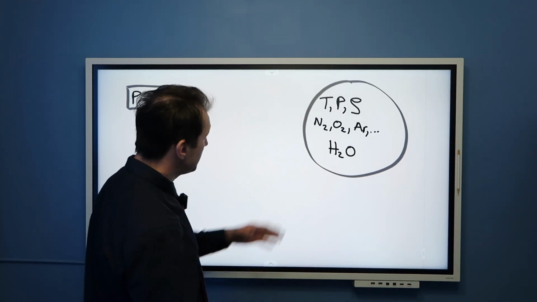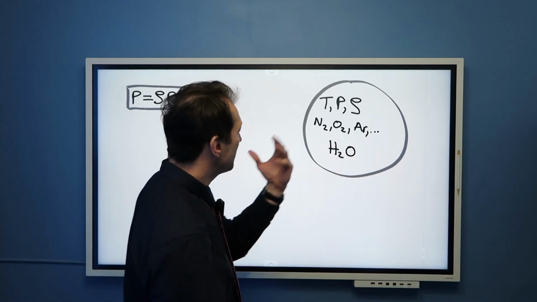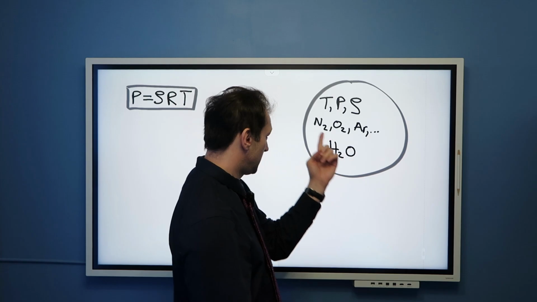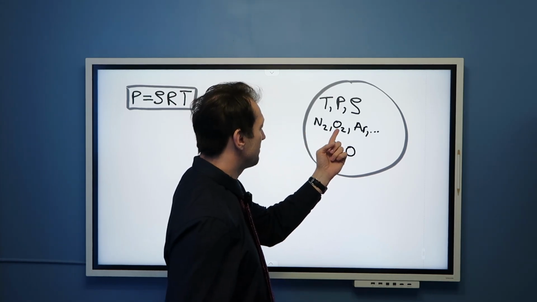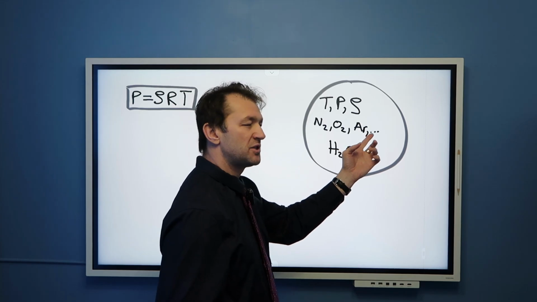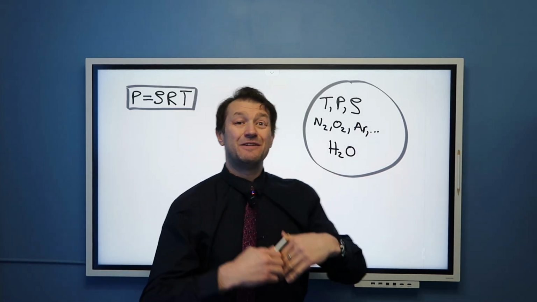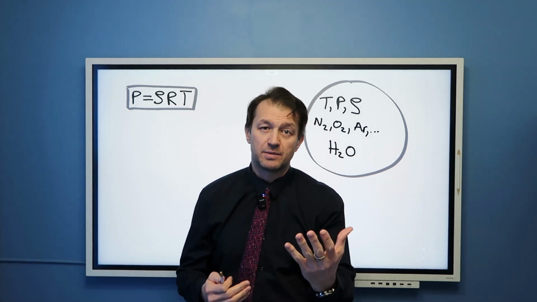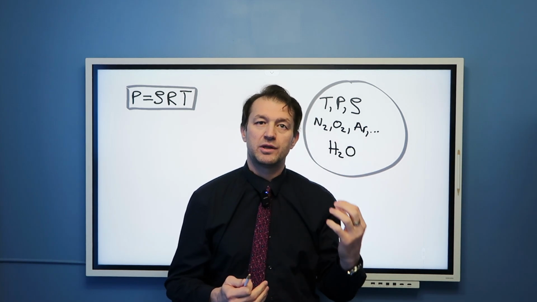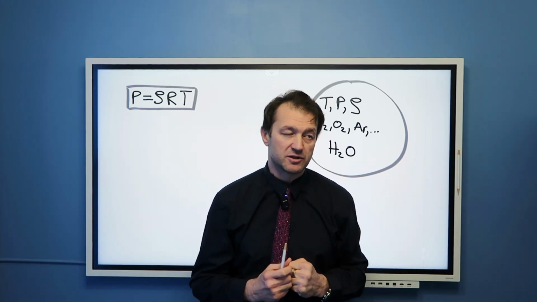Now, these gases, nitrogen, oxygen, argon, and so on, come in more or less fixed amount, particularly nitrogen and oxygen. It's 78% nitrogen, 21% oxygen, less than 1% argon, and so on. But water vapor is variable because water vapor can condense and become liquid water, or liquid water in the atmosphere can evaporate and become water vapor, as we discussed previously.